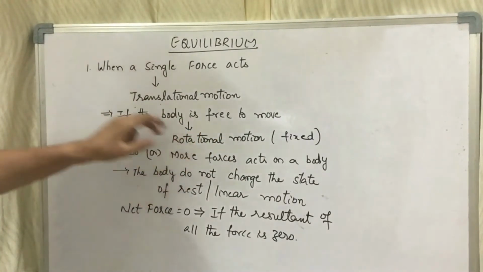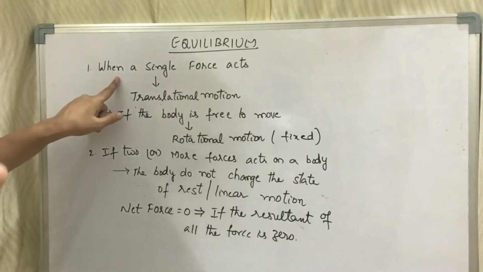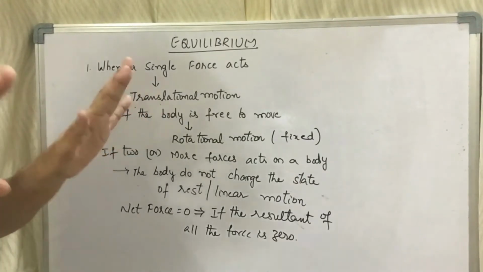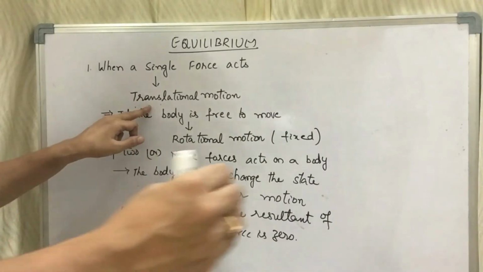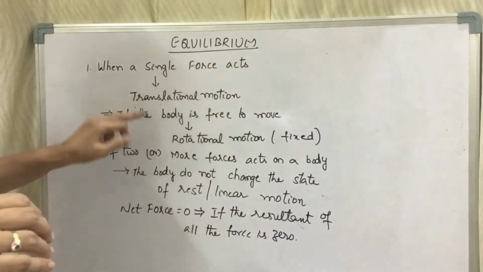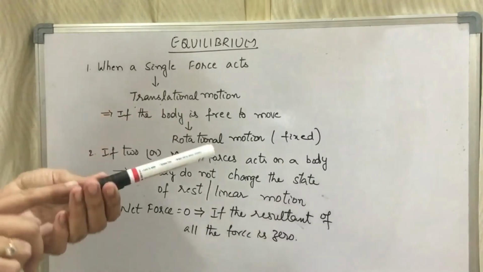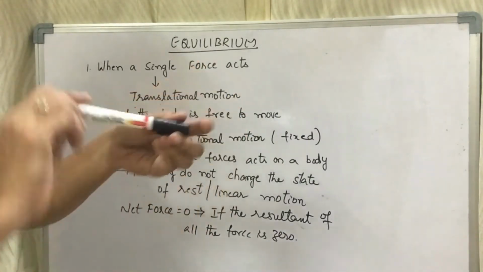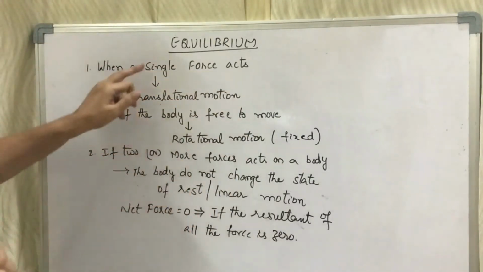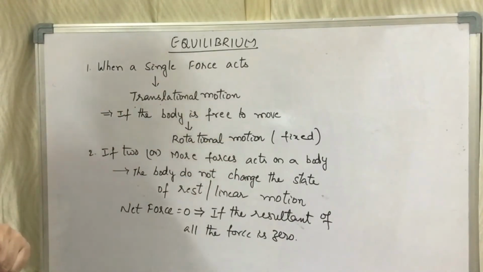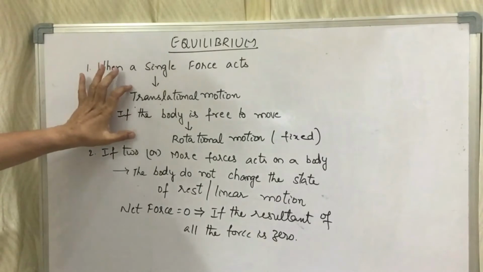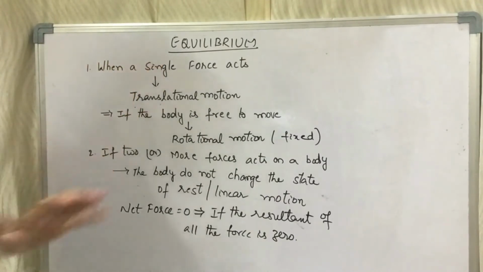Children, please try to understand. If only a single force, only one force in one particular direction, is acting on a body, then it produces translational motion. And if the body is pivoted at a point and is ready to move, then if the force acts on the body, it produces rotational motion. So this is all about translational and rotational motion when a single force acts.